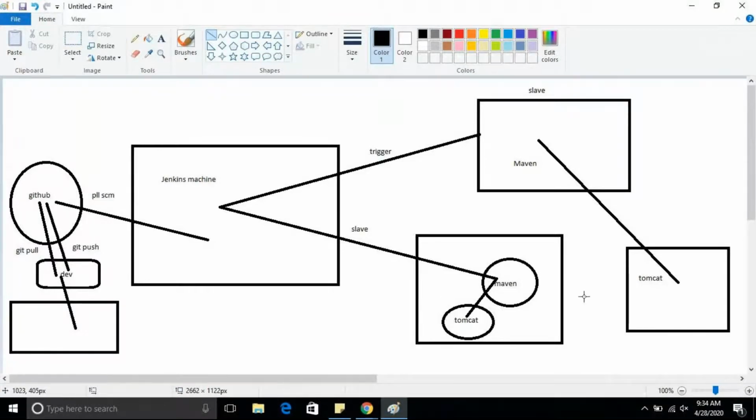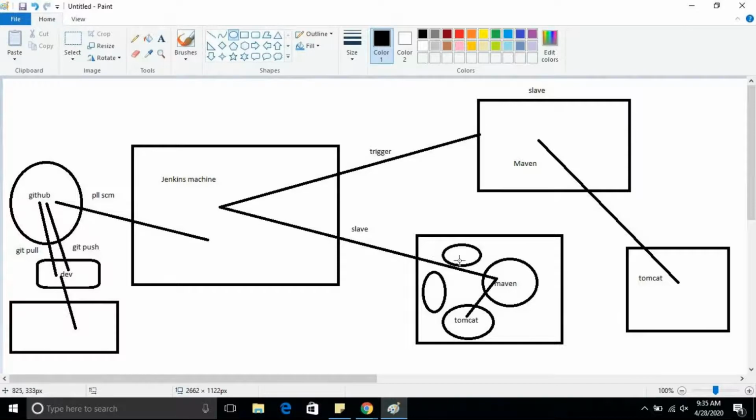No need to have one more EC2 instance for Tomcat, just to reduce my cost. What I will do is open one more Tomcat container here itself and copy the build from here to here. Instead of separate EC2 instances, I can have the Sonar container also here, and Nexus also I can make it here itself. Got it? Yeah, I'll do it now.